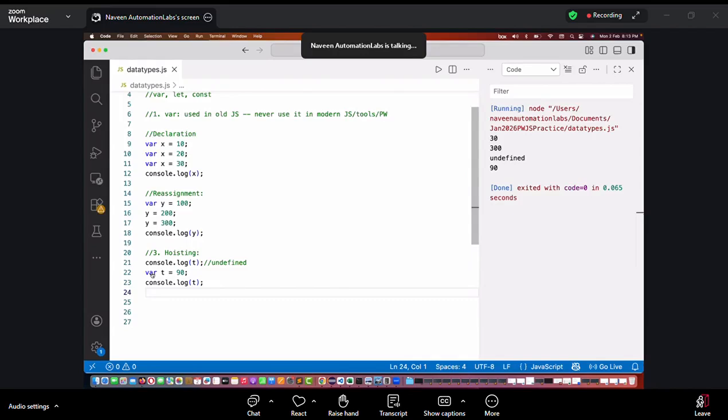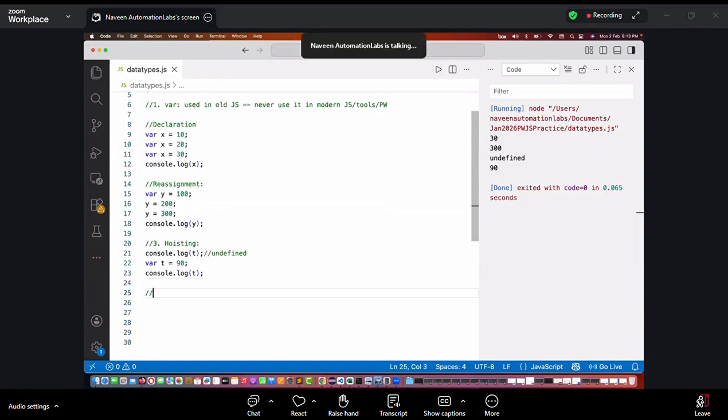And because of this particular var keyword, hoisting is allowed, right? So how to solve these 3 problems? In fact, the second is not a problem. This is just a simple reassignment, but this is a major problem, duplicate variables that we have created, right? And the third thing is also hoisting. This is ugly code. Someone can write, okay, n number of times. Let's say I'm writing console.log A, B, C, D, and I'm not declaring them. So I'll keep getting undefined, undefined, undefined, unnecessarily, right?